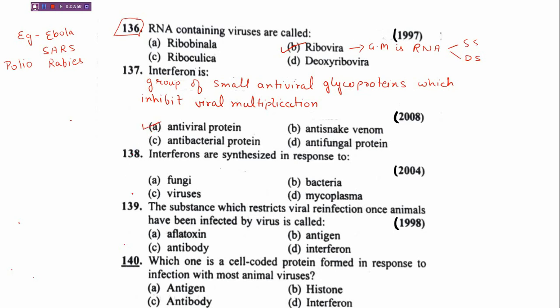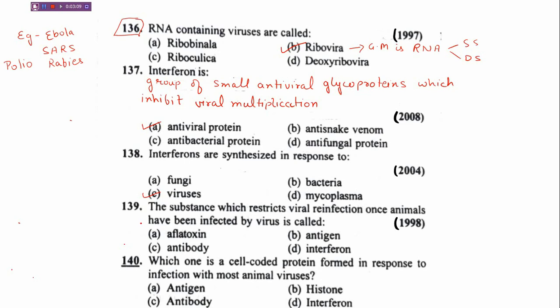Next question is: interferons are synthesized in response to. Options are A, fungi; B, bacteria; C, viruses; D, mycoplasma. The correct answer is C, that is viruses. Next question.